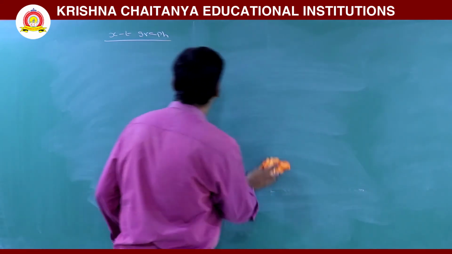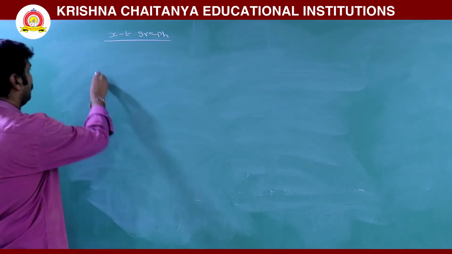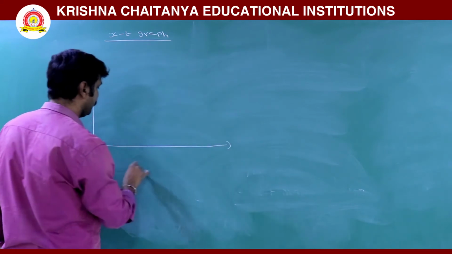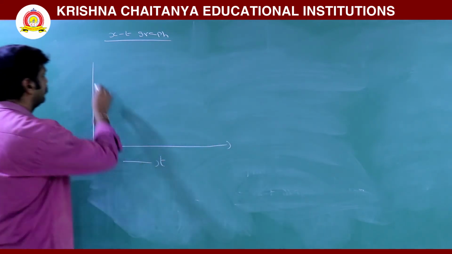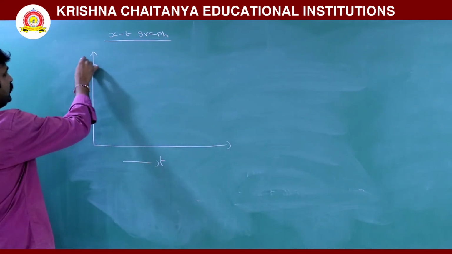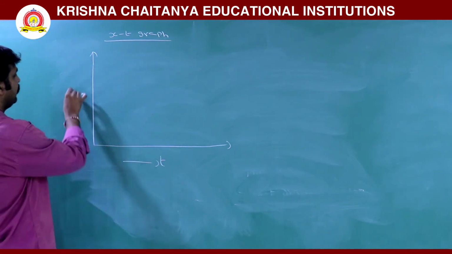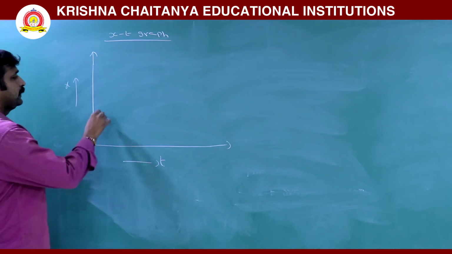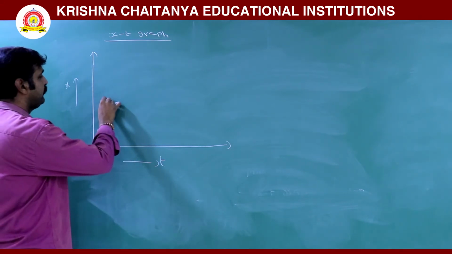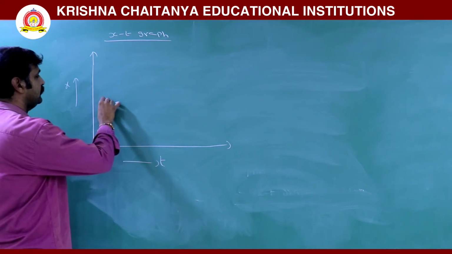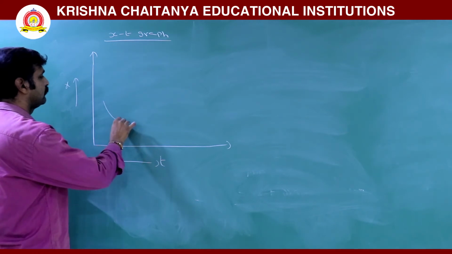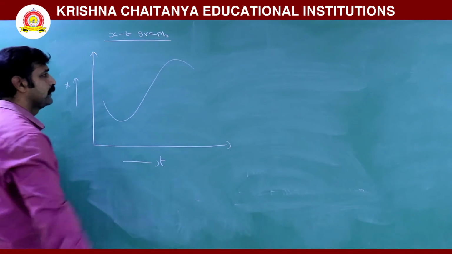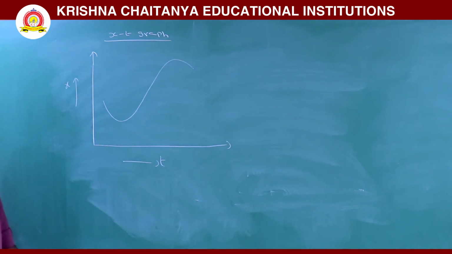Now non-uniform motion. Non-uniform motion, position-time graph. Here, with respect to time, this is time and this is position. Maybe initially the body started from here and now this is a curved path.